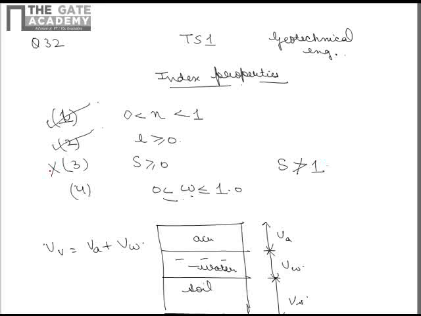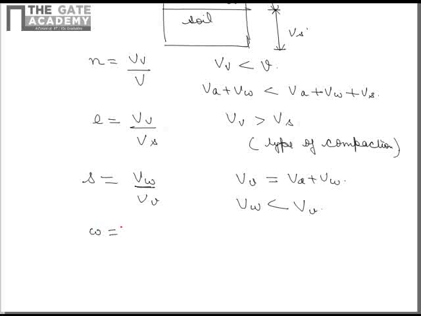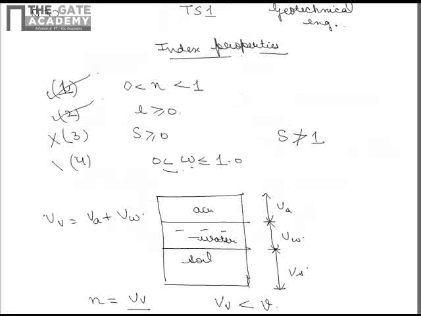Now let's talk about w. w is defined as weight of water to weight of solids. Now analysis of this w is also similar to void ratio, that weight of water can be greater than weight of solids. So w or water content can assume value even greater than 100. So statement 4 is also incorrect, hence 1 and 2 are the only correct options, hence B is the correct answer.